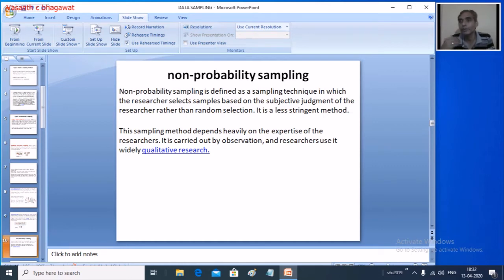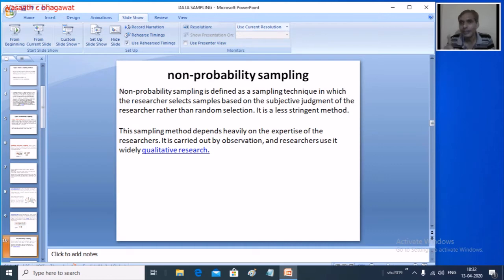That means when I collect the sample, I judge based on my experience and my knowledge of that particular domain. So I select, okay, I need only this much. I am not going for any randomness here. There is no question of randomness associated here. It is completely the subjective judgment of the analyst, the researcher, or the person collecting the data.